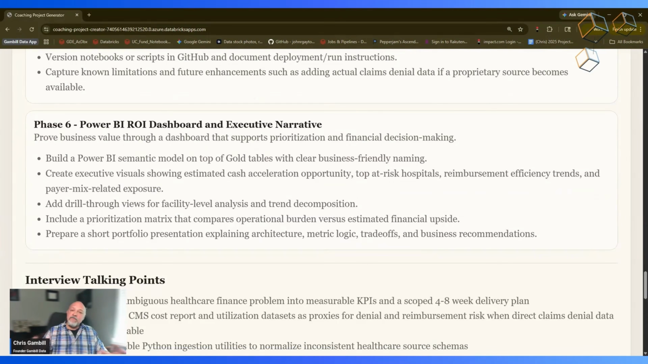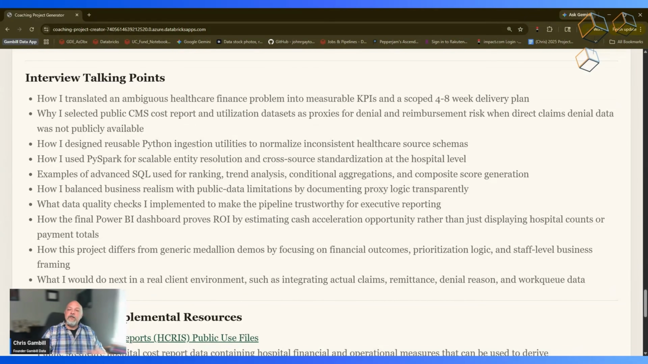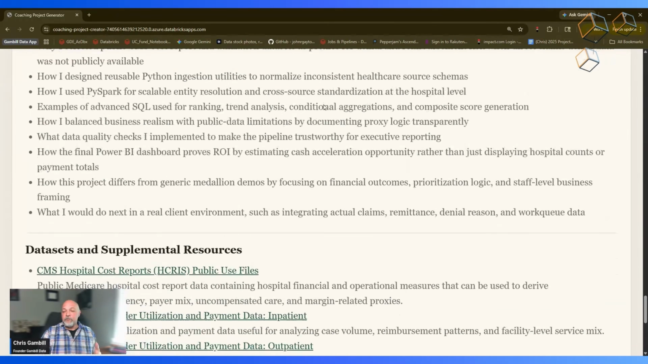And then we wrap up every project with either a Power BI or some type of BI report that shows that you can not only ingest the data, but you understand how that data relates back to the project and the business that you're going to be working on. Finally, you have some interview talking points. I added this part in here so that you can practice and think about, as you're going through the project, your key decision points, things like how I translated this ambiguous healthcare finance problem into measurable KPIs and scoped a 4 to 8 week delivery plan. These are things that during an interview process are going to help you stand out. So think about these things while you're actually working on your project.